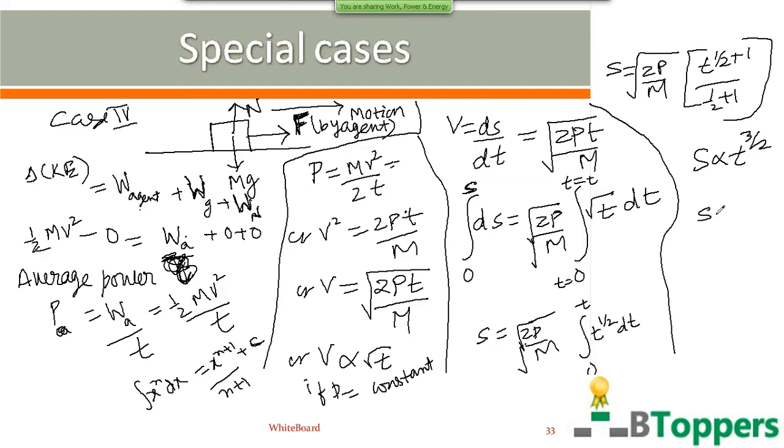So s we can write as root of this. You can simplify further yourself. 1 by 2 plus 1 is 3 by 2. You can try to simplify it yourself and check the calculation. So actually I'm going to show you the notes for the same case. You can copy the working now.